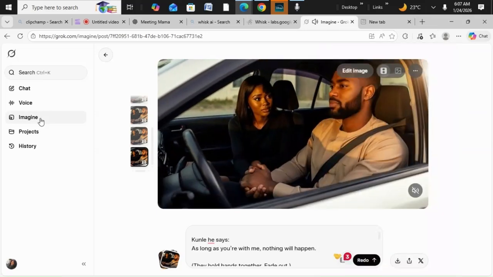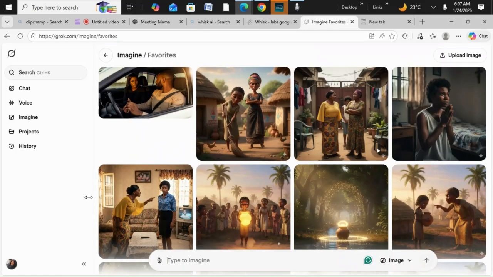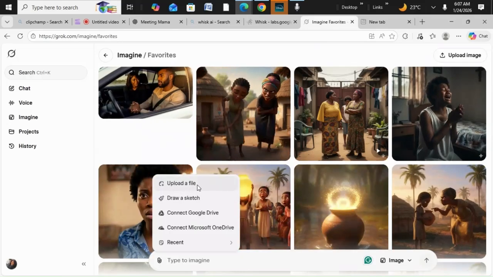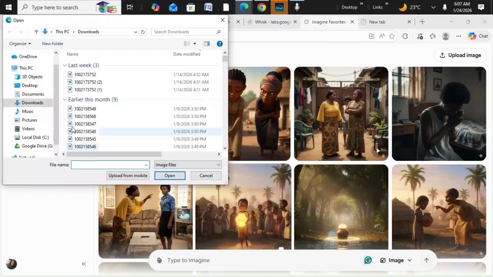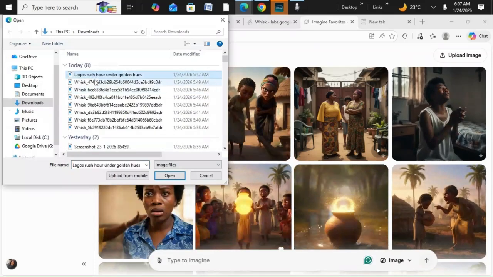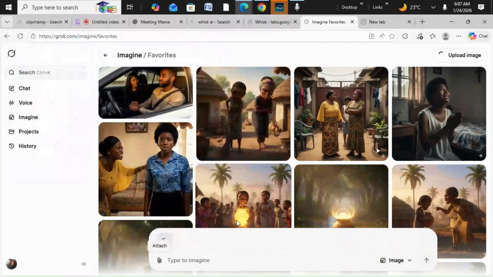Now I'll be adding the Nigerian road, because of course they finished talking here and I now want this to be just like a scene.